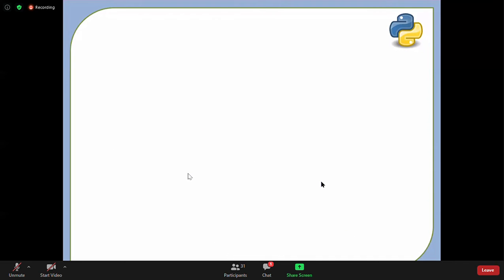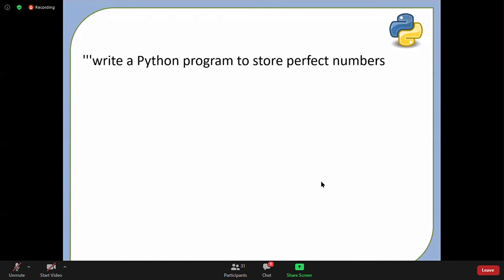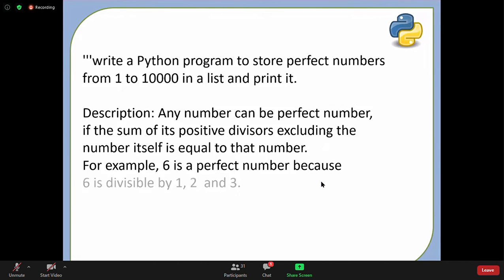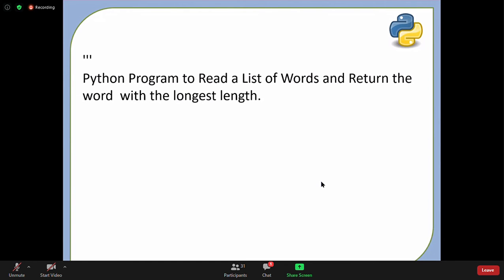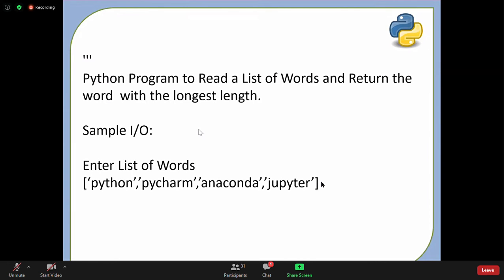Next, let's see what lab we have now. To store the perfect numbers and all, we require logic, but it's very interesting actually. Anyhow, I'll check. Do we have a program to read the list of words and return the words with the longest length? For example, Python, PyCharm, Anaconda, and Jupyter, and you return the word which has the longest length.